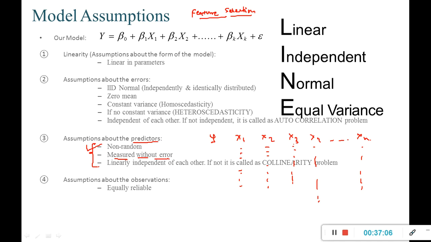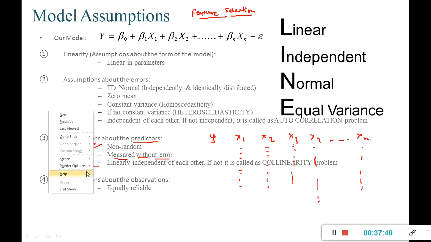So there is a possibility that some of your data may be measured with error. You may find it through outliers if there are non-logical values. But if the values are in range but have errors, then it is very difficult, because your model ultimately is going to fail if the data is with error. So data should be measured without error.